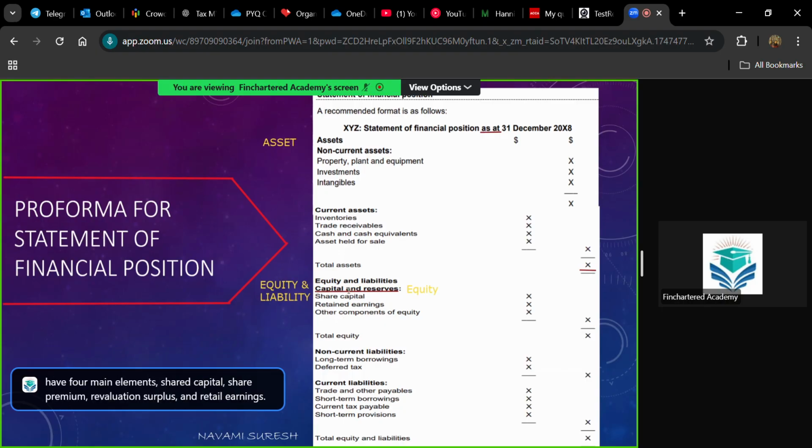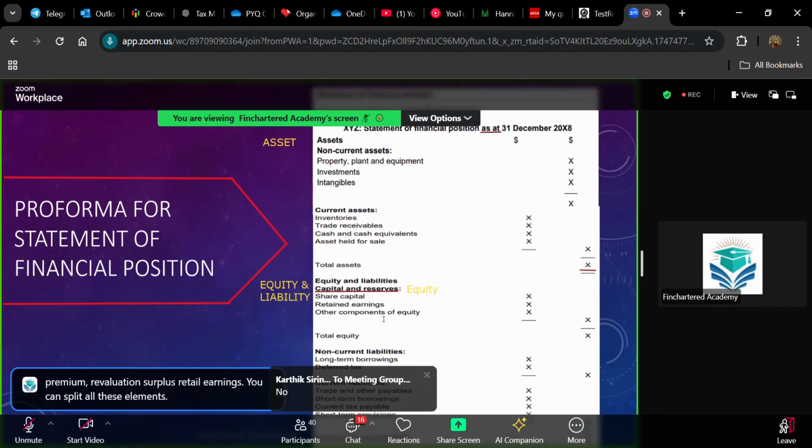Otherwise, if you want, you can show share capital and retained earnings. These are the two main items in SOFP. And you can add OCE, other components of equity. In other components of equity, there will be revaluation surplus, share premium, and the remaining equity elements. If you want, you can split and record them, that is share capital, share premium, revaluation surplus, retained earnings, under equity. Otherwise, you can consider them as other components of equity.